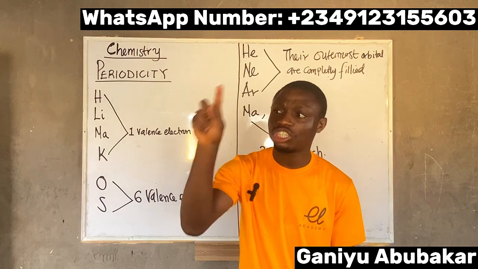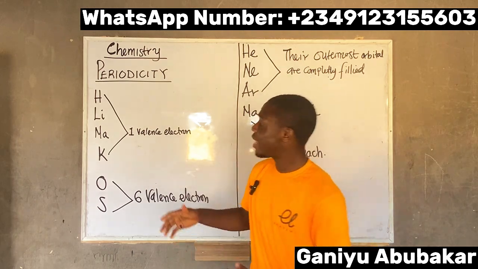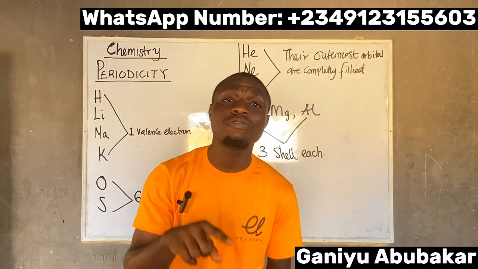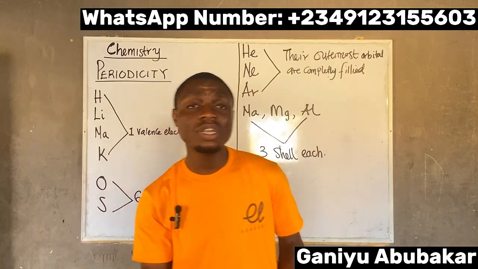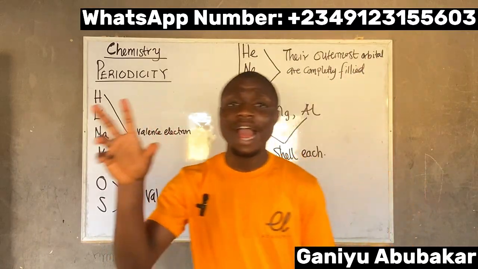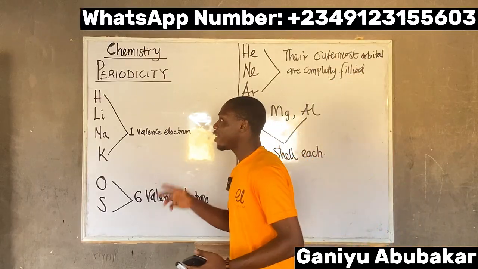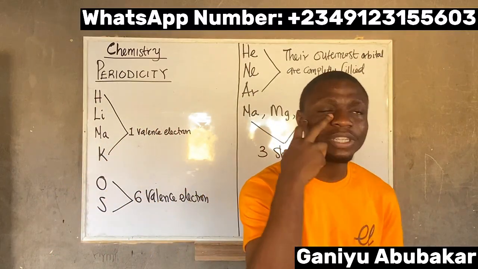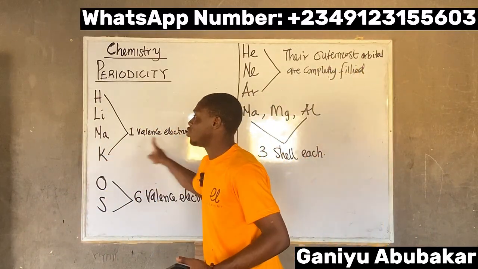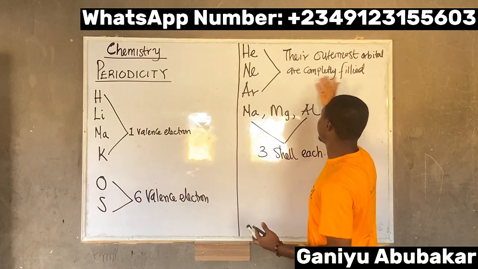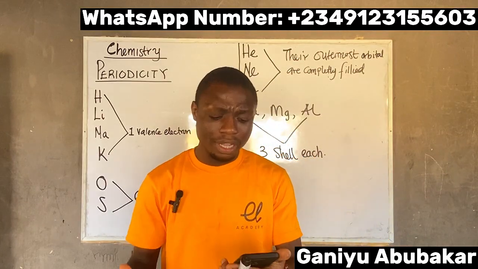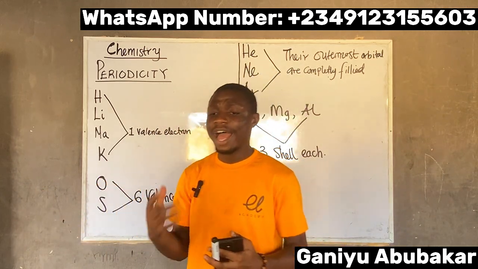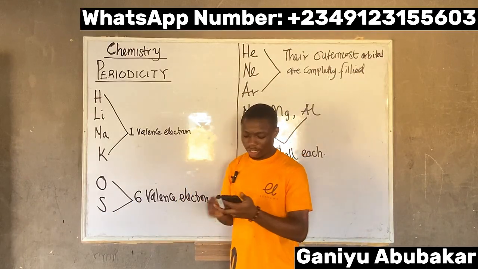The last shell, the K, L, M shells, is under the concept of electronic configuration, and because of that, I could see it. It depends on electronic configuration, and that is true.